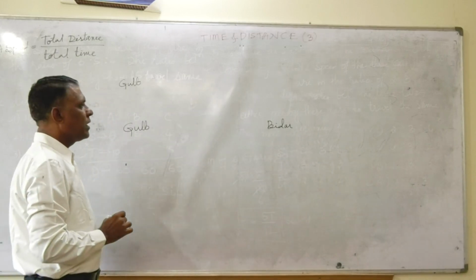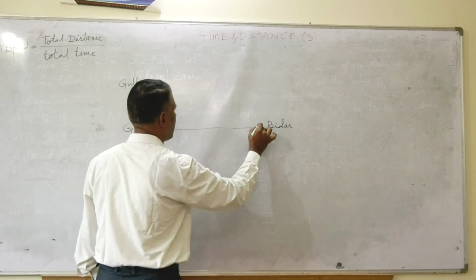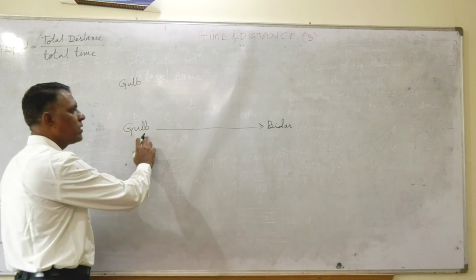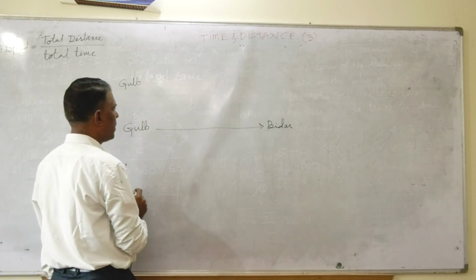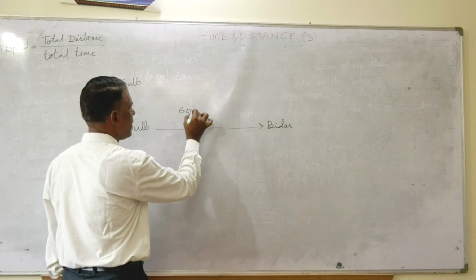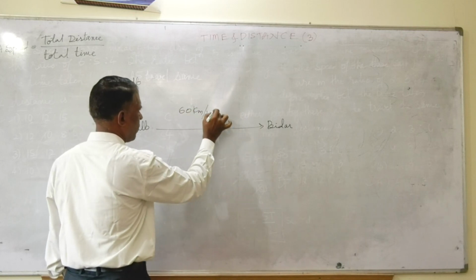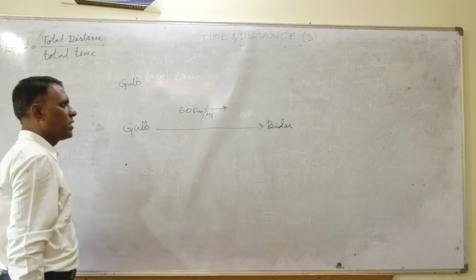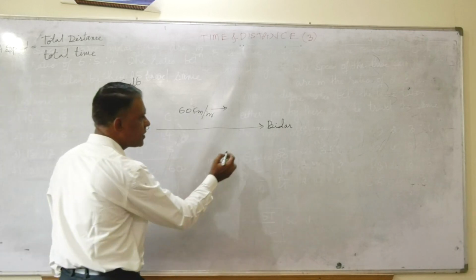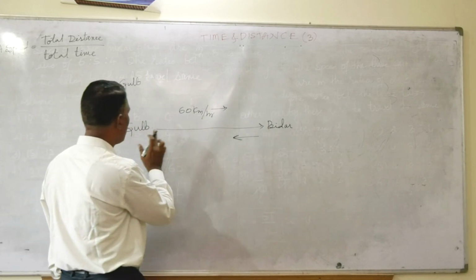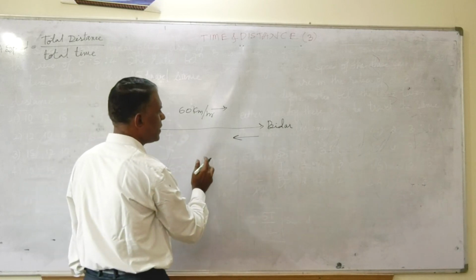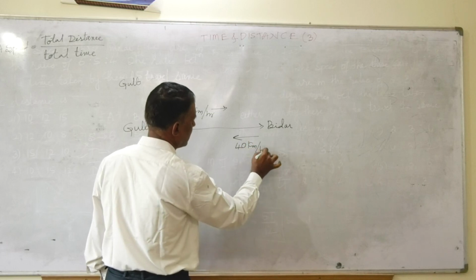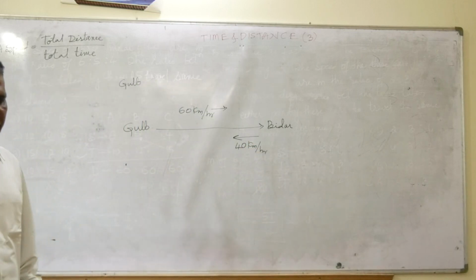Now a person is moving from Gulbarga to Bidar. While he is going from Gulbarga to Bidar, his speed is 60 km per hour. While he is coming back from Bidar to Gulbarga, his speed is 40 km per hour. Very simple, we'll understand it first.